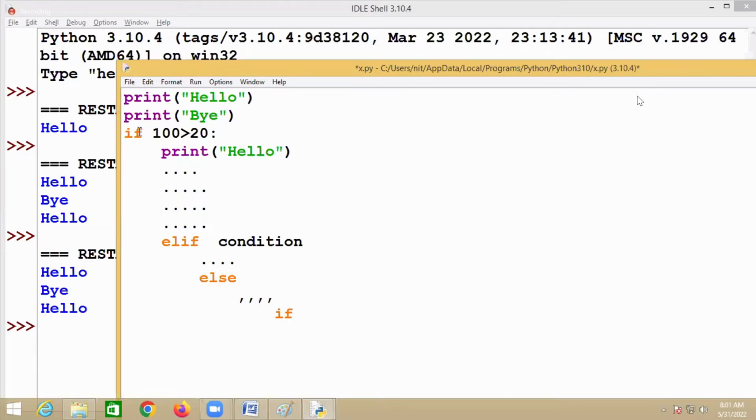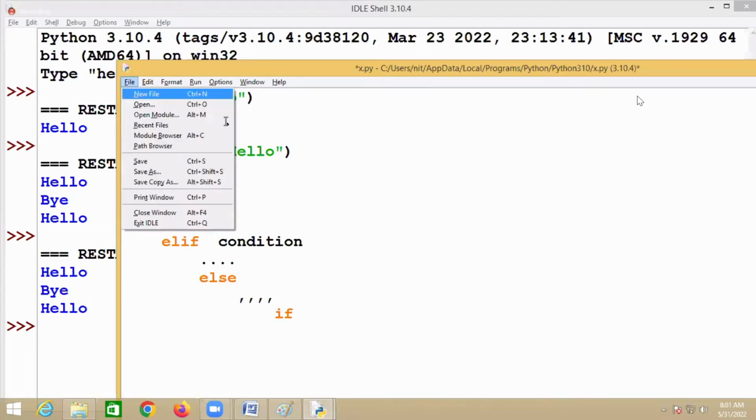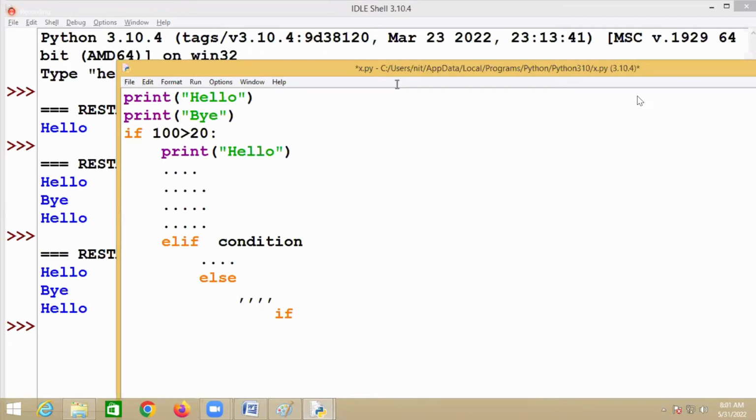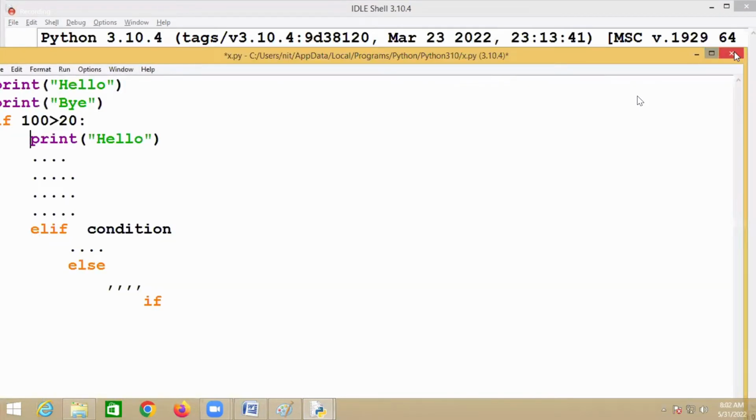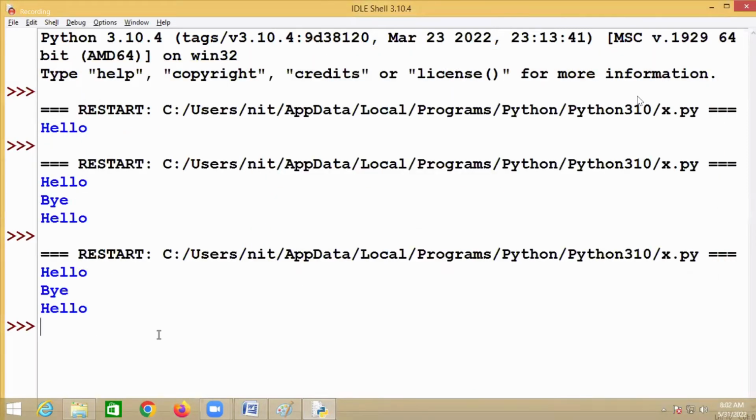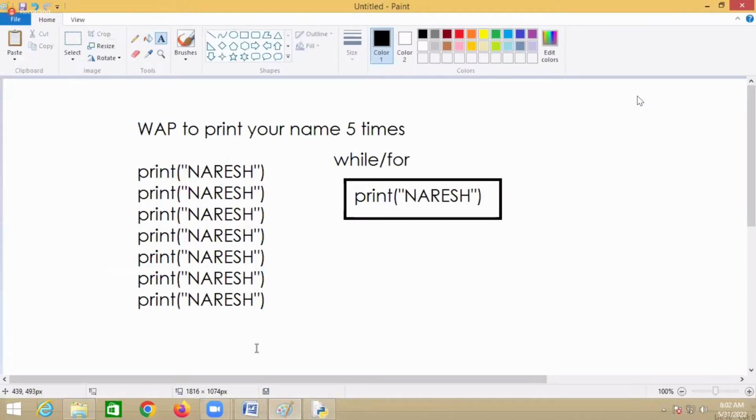But first, you have to understand the syntax. If you don't understand the syntax, then you cannot write if, right? If, else if, followed by which one? Else. If you want to write if inside the if, there is one more syntax. Now you should know how to write it. That's the reason I tell you practice, practice, practice. But you people are not practicing it, so that is a problem. You'll get such kinds of errors, right?